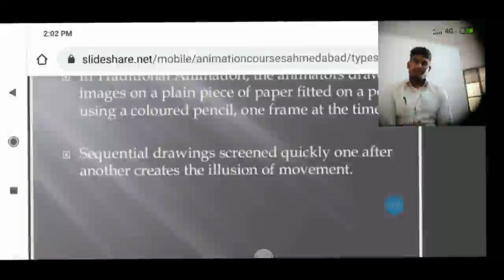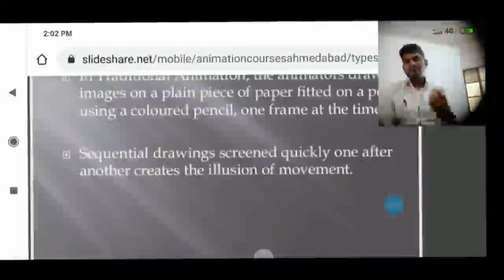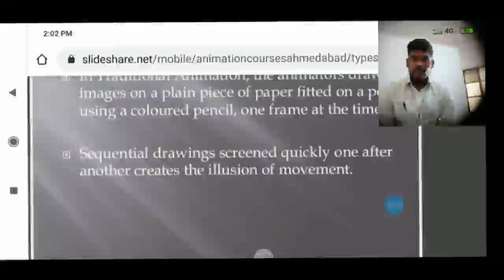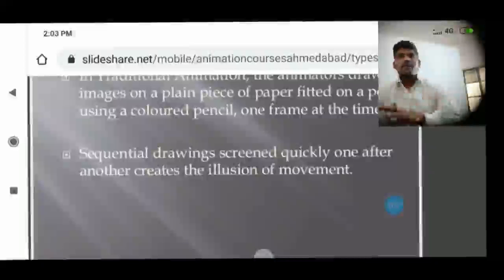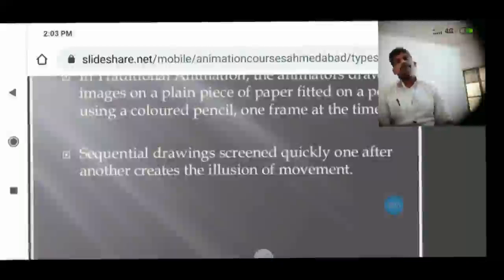This way of animation is called traditional animation. Especially here, classical hand-drawn images or cell images are used for animation in a sequential manner.